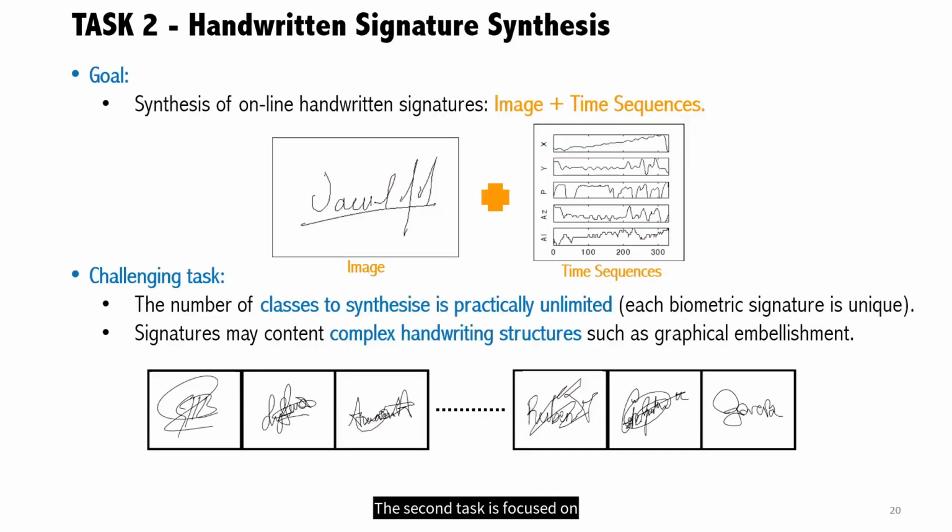The second task is focused on the synthesis of online handwritten signatures, image and time sequences. This is a more challenging task as the number of classes to synthesize is practically unlimited. Each of us has a different biometric signature. Also, signatures may contain complex handwriting structures such as graphical embellishments, which makes the synthesis process difficult.